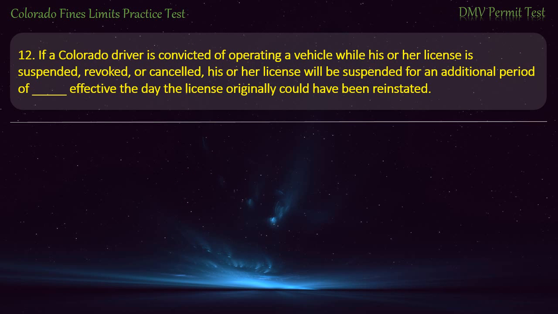Question 12. If a Colorado driver is convicted of operating a vehicle while his or her license is suspended, revoked, or cancelled, his or her license will be suspended for an additional period effective the day the license originally could have been reinstated. 1 year. 3 months. 6 months. 30 days. Answer. 1 year.